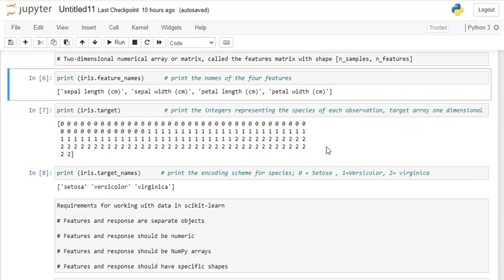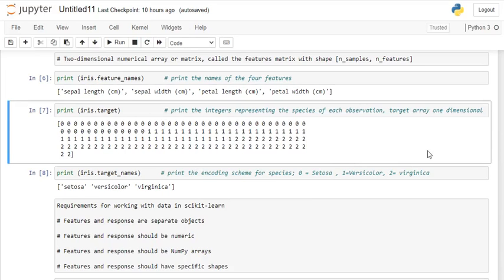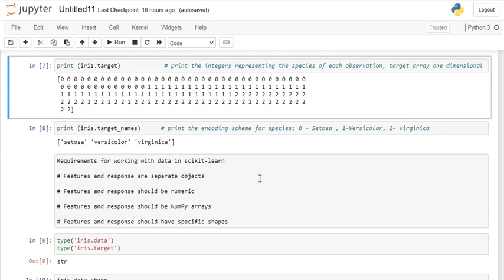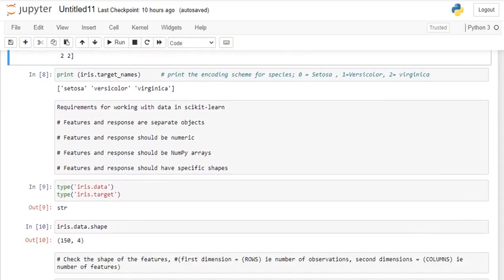Print iris target. Here target means each observation, that is, rows. That will be written in a single-dimensional, one-dimensional NumPy array. Next, print iris target, so the species are the targets.